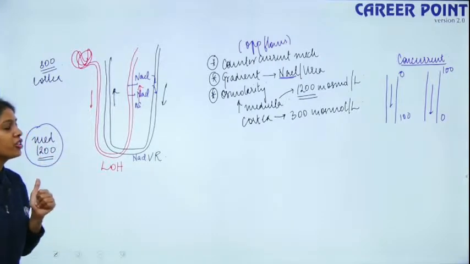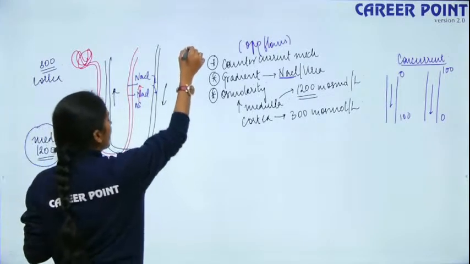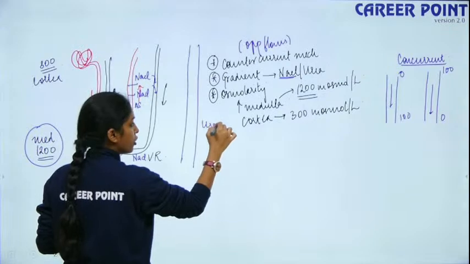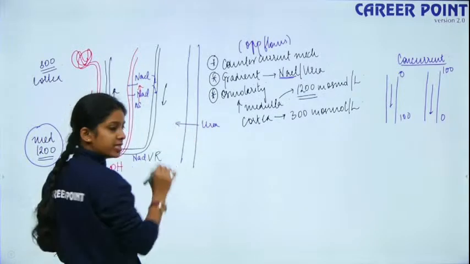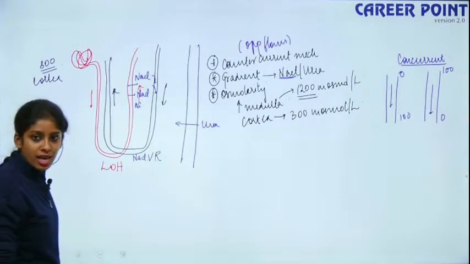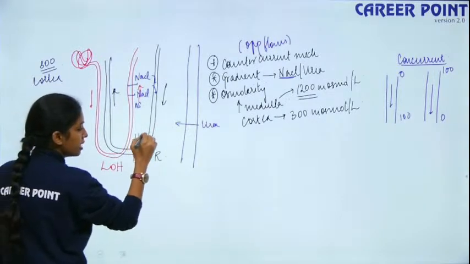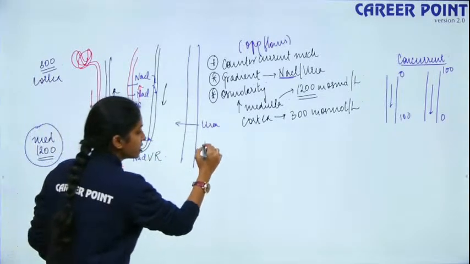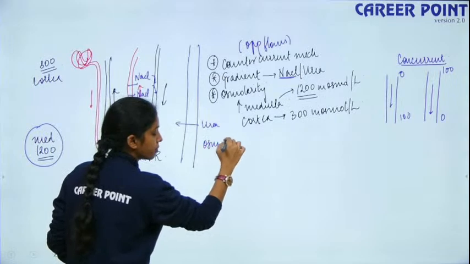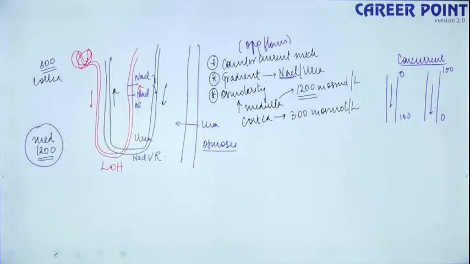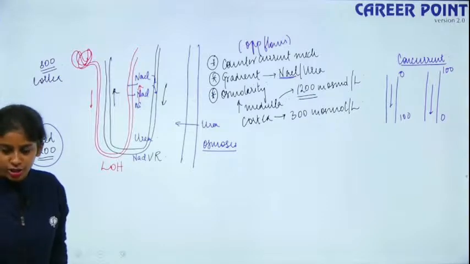Now, what about your urea? You have your collecting duct here, and the collecting duct has urea. Urea comes out of the collecting duct and once again moves into the descending limb of the vasa recta and reaches the medulla. Thus water moves out as a result of osmosis. Osmosis is the movement of water from higher concentration to lower concentration, right?